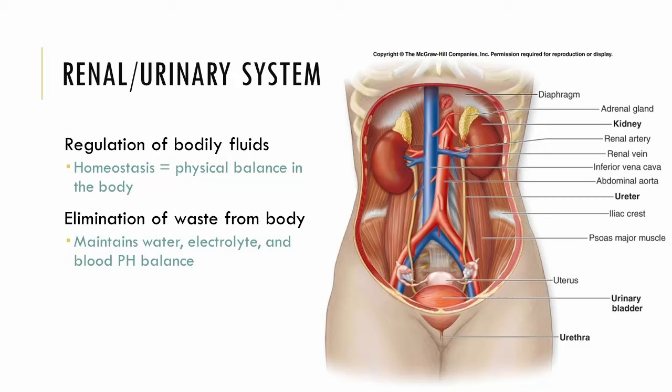The renal system, also known as the urinary system, is designed to maintain fluid homeostasis, or physical balance, in the body. This requires removal of waste chemicals and retention of water to maintain correct electrolyte and pH balances. The kidney plays the major role in this system, acting as a filtration system for the chemicals in the blood. Unlike the liver, which acts as a sponge for specific toxins until they stop being toxic, the kidney takes everything out of the blood and then only puts back what your body wants to keep.